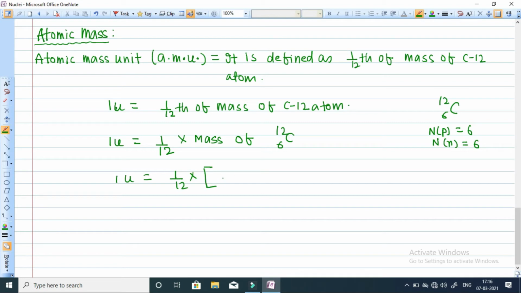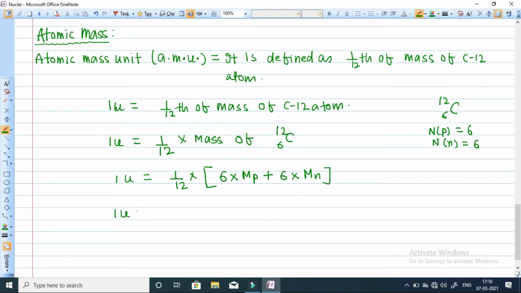The number of protons is 6, so we can write 6 into mass of proton plus 6 into mass of neutron. And we know the mass of the proton and neutron, so just put the values here.